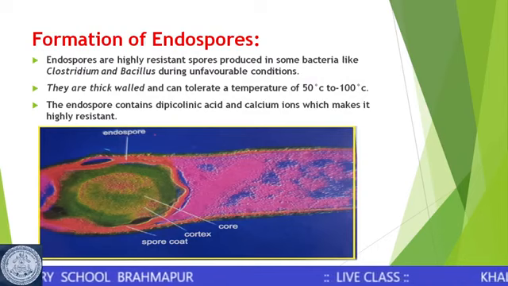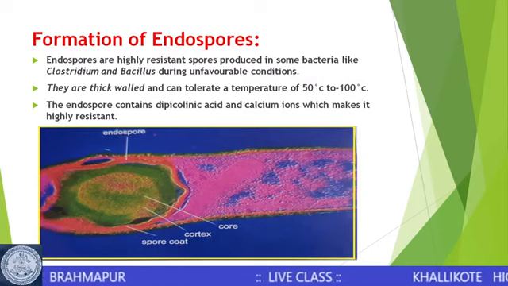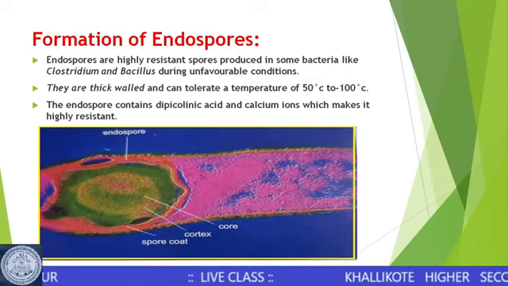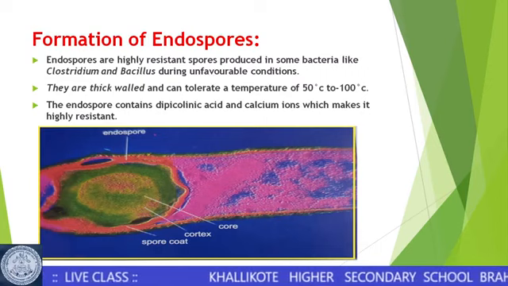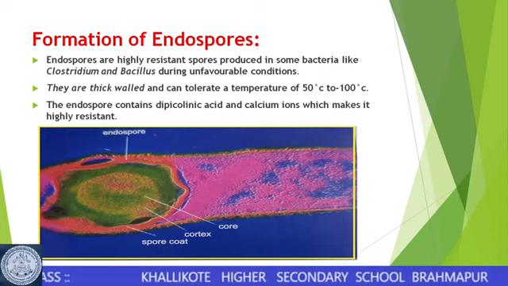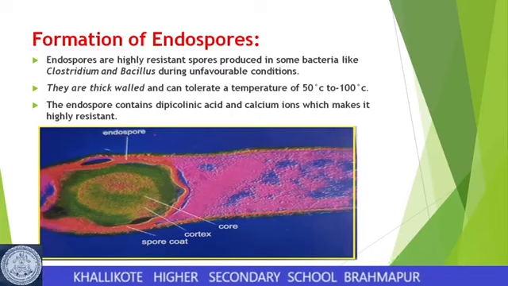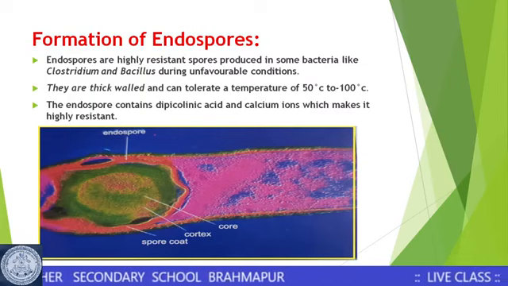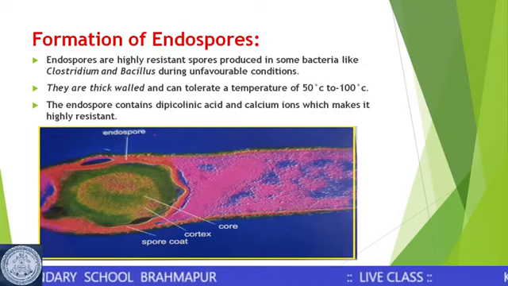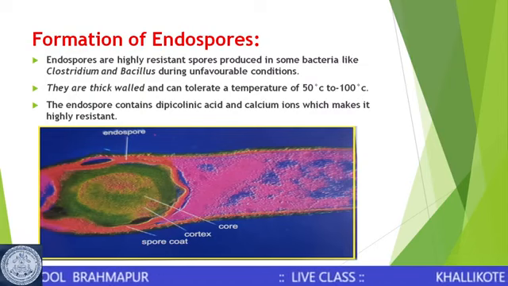The internal spore that is produced in a bacterium is called an endospore. The endospore, however, is formed only in some bacterial species like Clostridium and Bacillus. Many bacteria are not able to produce the endospore.